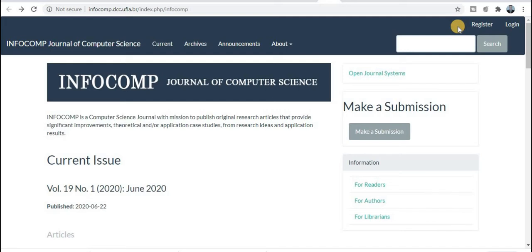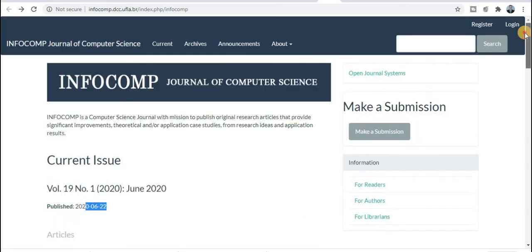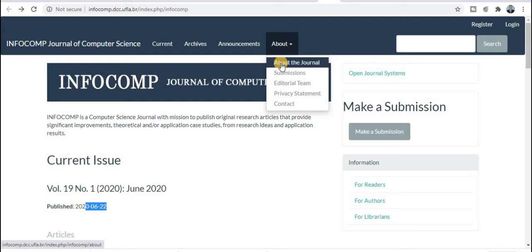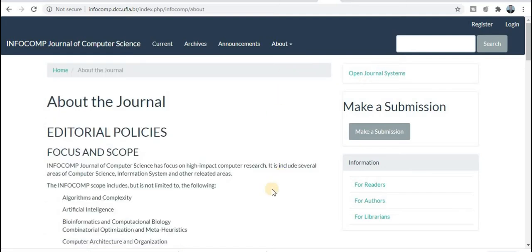The next category of journal is the Infocomm Journal of Computer Science. The publication details and the ISSN number are given here, and you can explore the information about the journal, including the guidelines for authors. If you want to explore more about the journal, you just need to click on the About the Journal tab, and it will redirect you there.